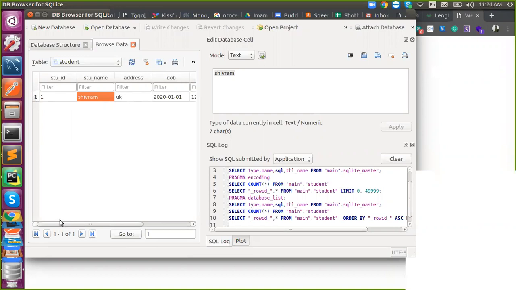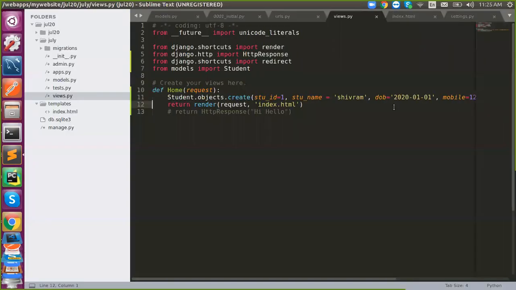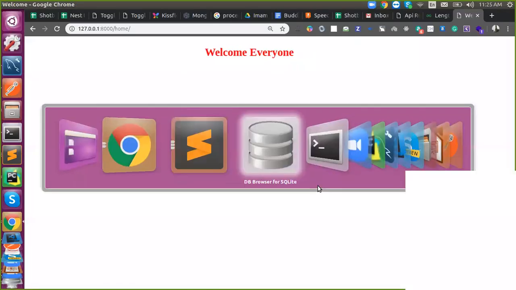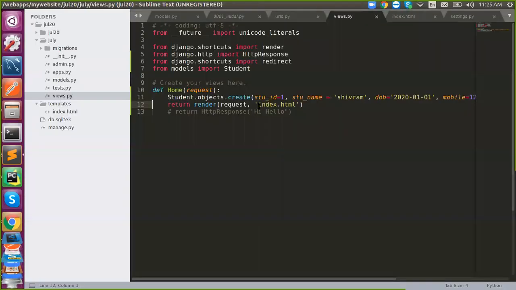This is how to create records. So while clicking the website, the data was created. Got it? So this is ORM. I never created any SQL query. To fetch a record, we need this query, right? We need to use this SQL query to fetch a record. But here I'm just saying object dot all.